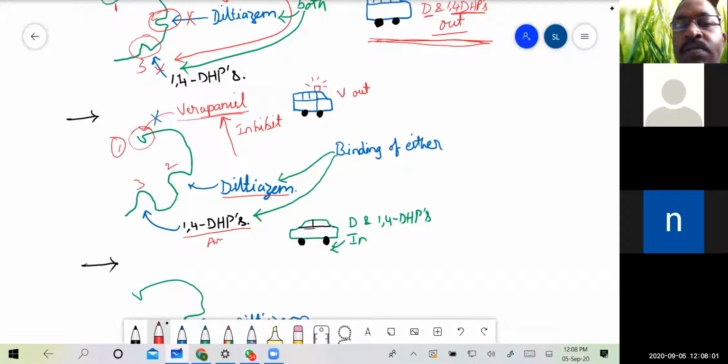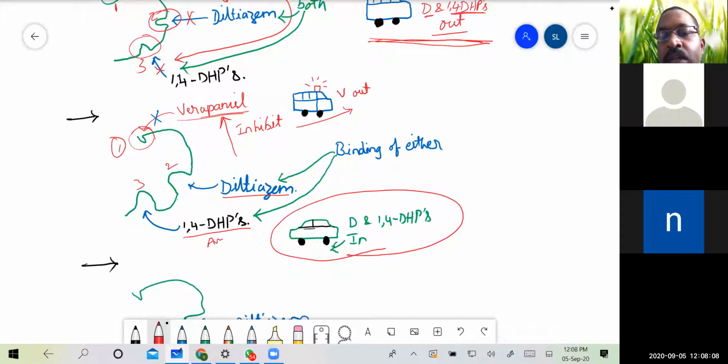That's why we have written here that verapamil is out. When the 1,4-dihydropyridines and the diltiazems bind, verapamil cannot bind to its site.